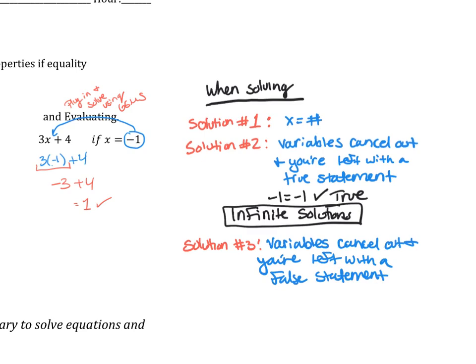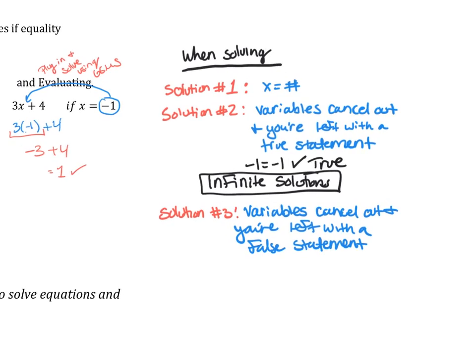So for example, you're solving, all the variables are gone, and you're left with something like 0 equals 3. Well, that's not true. It's never going to be true. This is false. 0 does not equal 3. If that's the situation, we have no solution.